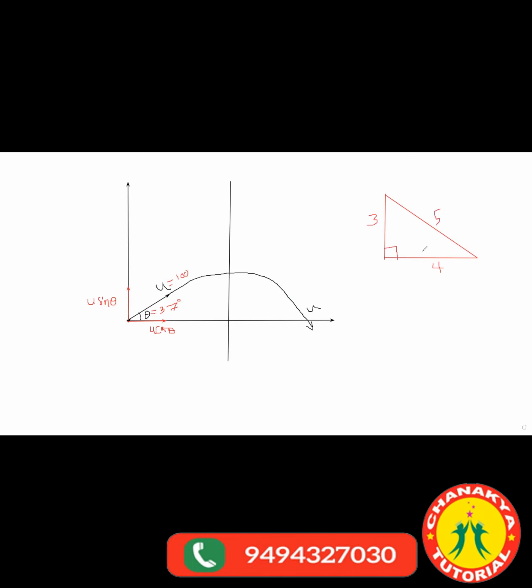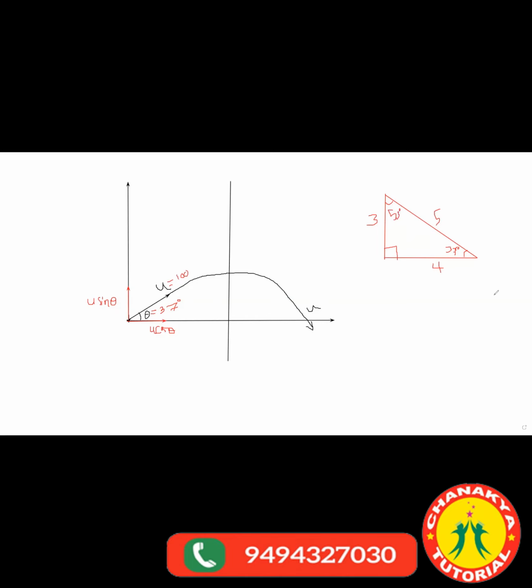But have you asked yourself what this angle is and what this angle is? This angle is 37 degree, remember this. And the left out is 53 degree. This triangle you have to memorize.